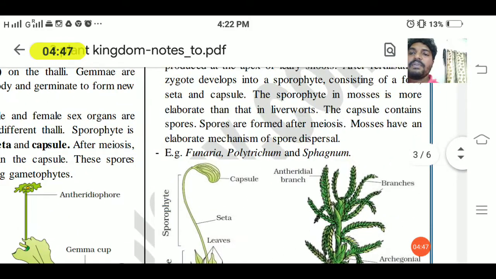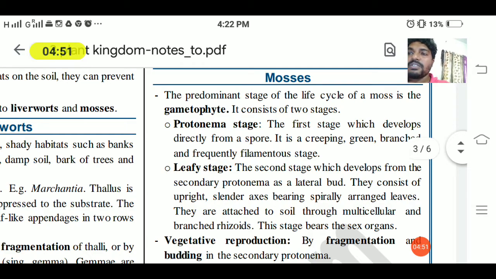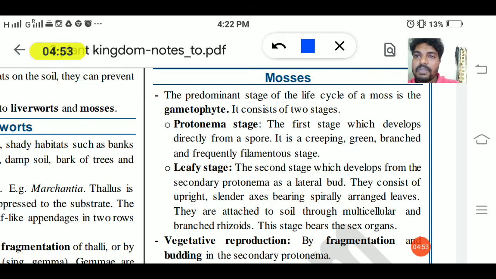Okay, so we will go with the mosses. Mosses are another class of bryophyte. The predominant stage of the life cycle in mosses is the gametophyte. So the gametophyte is the predominant stage, and here it has two stages.